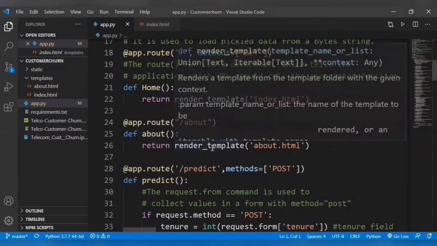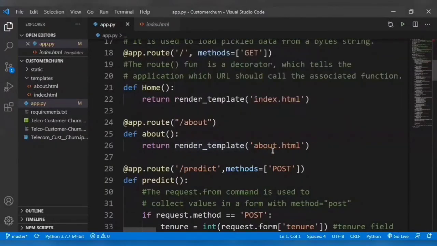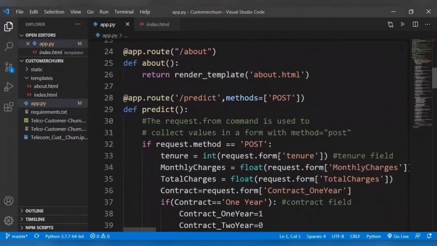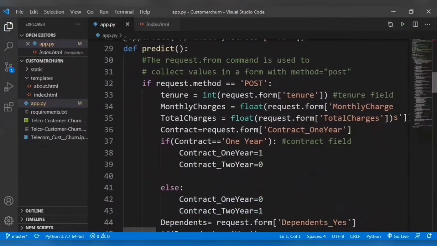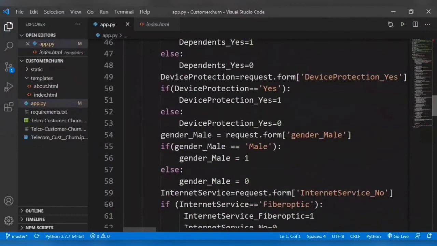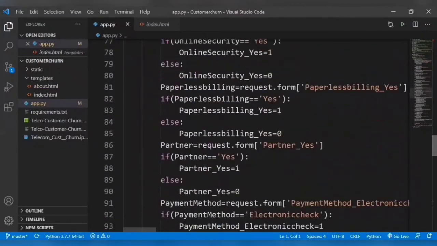about, in which the render template routes to the about.html, and then the third one is the app.route predict, which takes the method, method is equal to POST, so it takes the values from the form and predicts the model. So this is the request.method is equal to POST, so it takes all the values from the form and stores them in a particular column like a tenure field, a contract field, similarly gender, internet services.